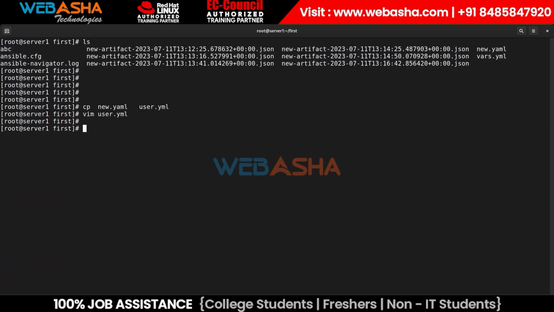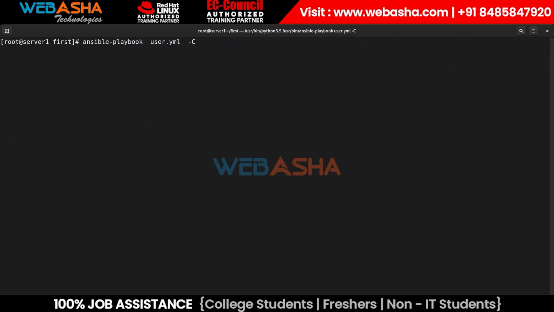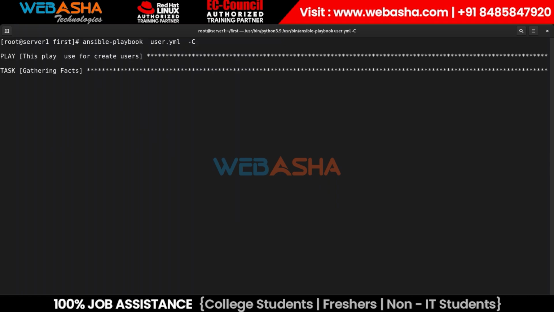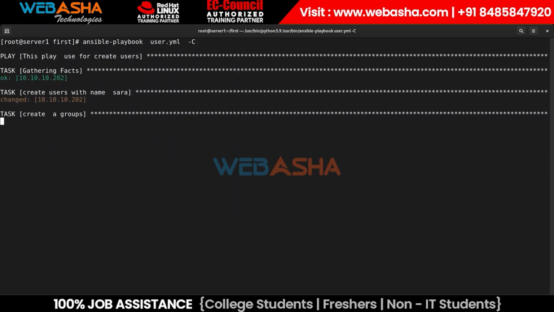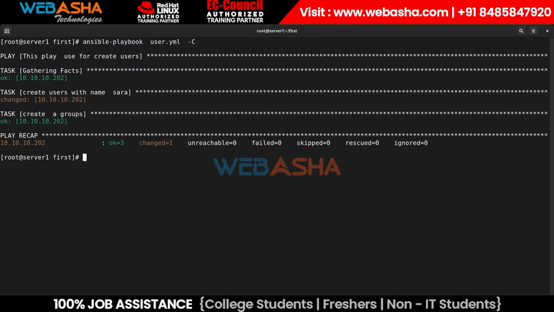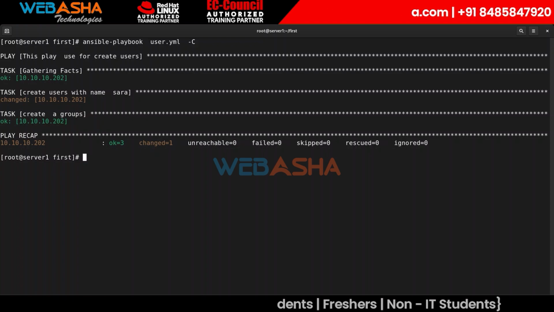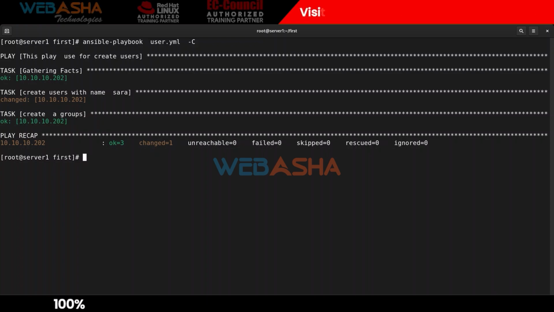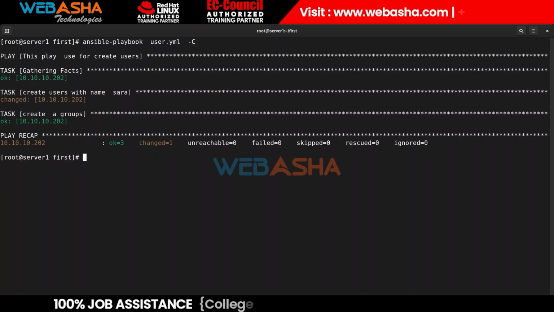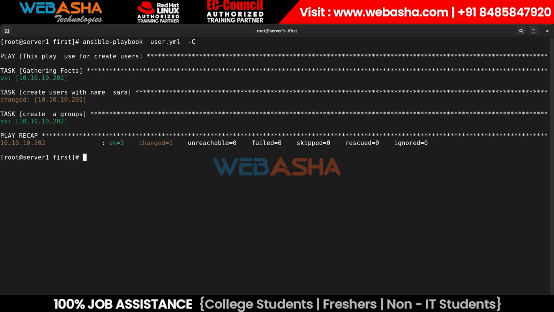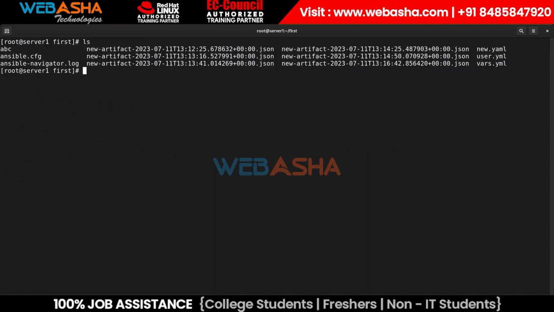Okay, now if you're trying to run this file with the help of this particular playbook, we can use the read, write and execute options, right? If you and me, anyone has access, we can read it easily. We can read, we can run, we can modify anything. Okay, now what I need is to specify the file password. Clear? So in that case, what am I going to do?